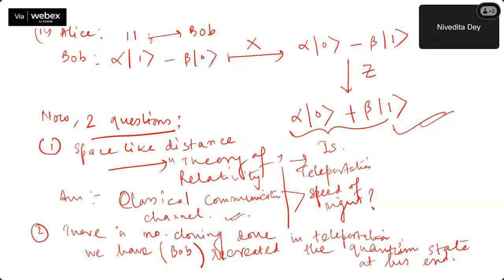Now, let me go to the next one. That is dense coding or super dense coding.